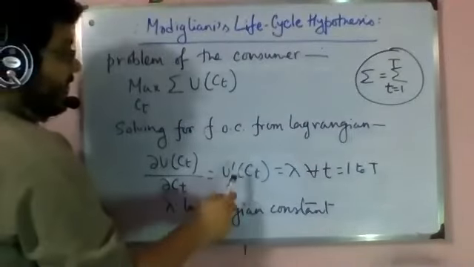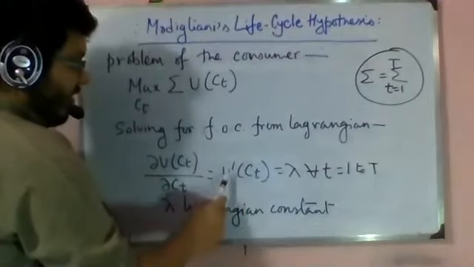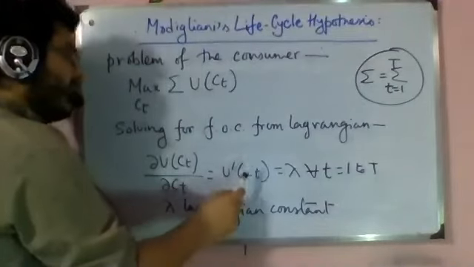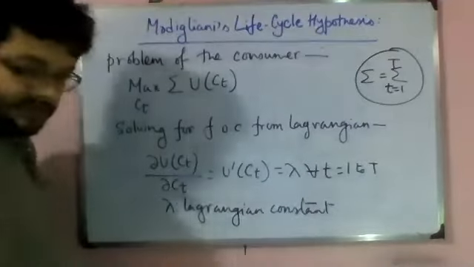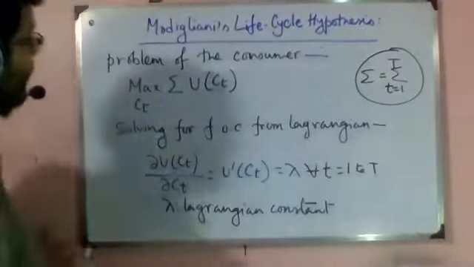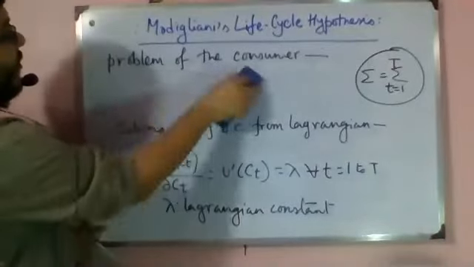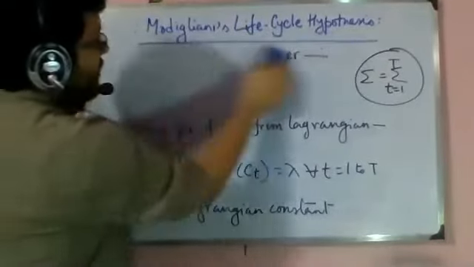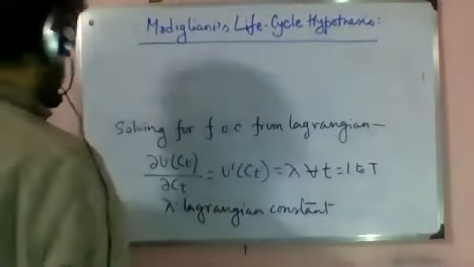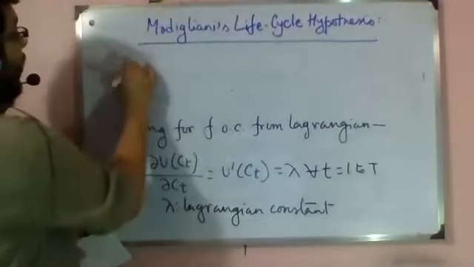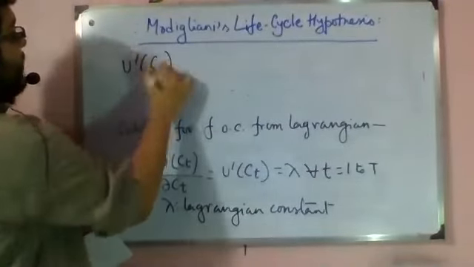But if the marginal utility of consuming Ct at time period t is constant for all t, that means all the marginal utilities are the same, right? So going from the first period to capital T period, all the marginal utilities are the same.